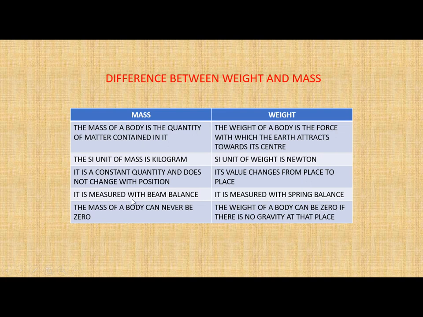Now mass is measured with some device. Many devices you have studied. One of them is the beam balance, and weight is measured with a spring balance. The mass of a body can never be zero. The weight of a body can be zero if there is no gravity at that place. So one more point you get here: can the weight of a body be zero? The answer is true, because if you go to a place where gravitational force is zero, then there your weight will become zero. So today we studied some major differences between mass and weight.